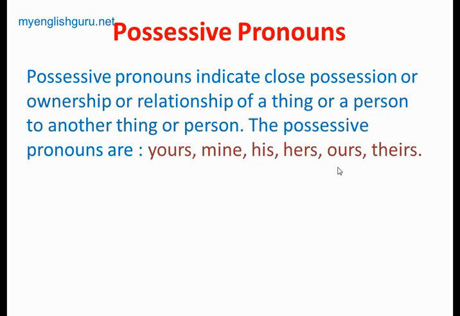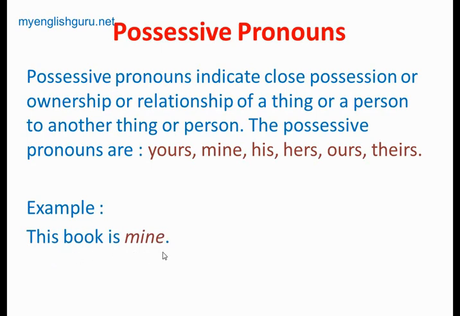Now we'll see some examples. This book is mine. Here mine is a possessive pronoun. It is related to whom? This book is mine, related to me, meaning I. Actually I is not used here.